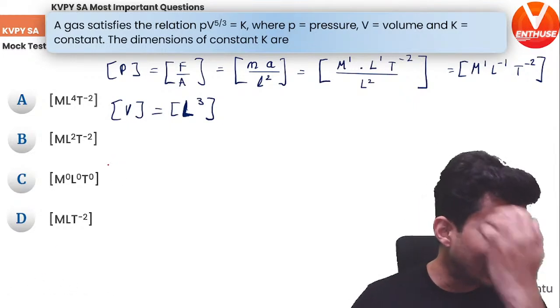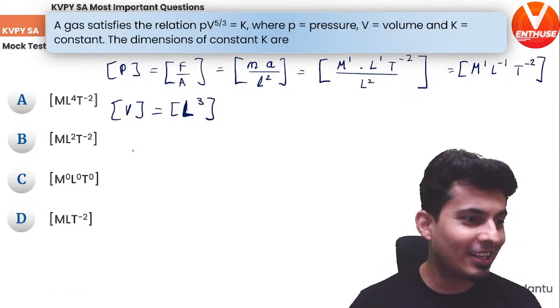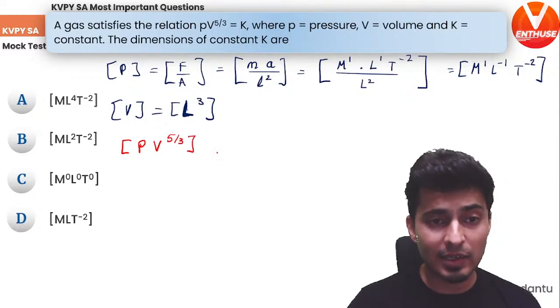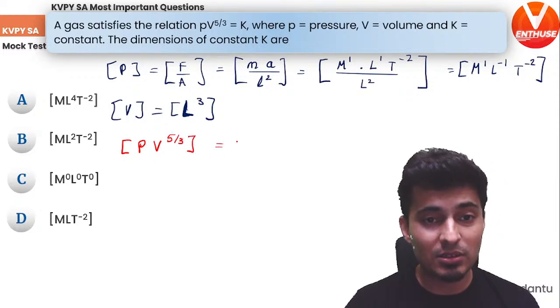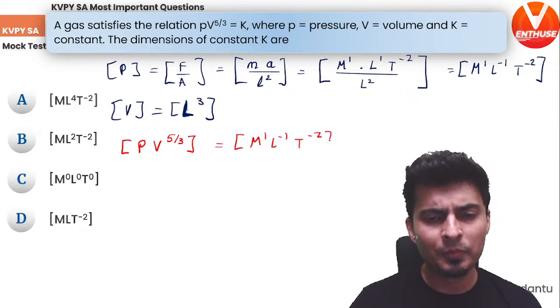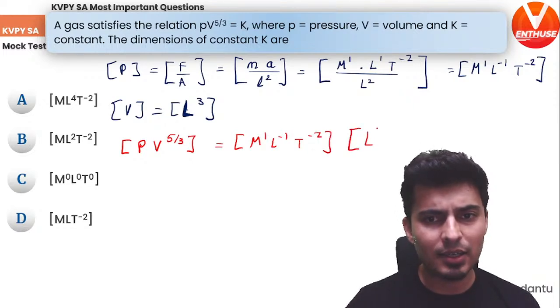Okay, many of you are saying A. Let's see whether you guys are correct or wrong. Very proud of you. You guys are really quick. PV raised to 5 by 3, only V is raised to 5 by 3. Be careful. So the dimensions of that will be dimensions of pressure, which is m raised to 1, L raised to minus 1, t raised to minus 2, times dimensions of volume, which is L raised to 3, the whole raised to 5 by 3.